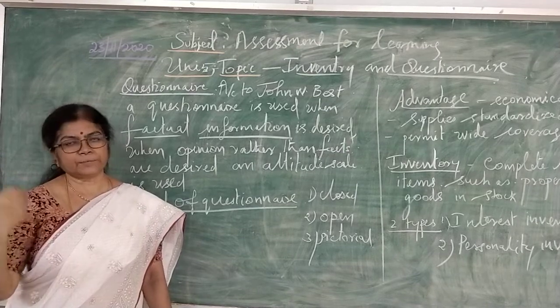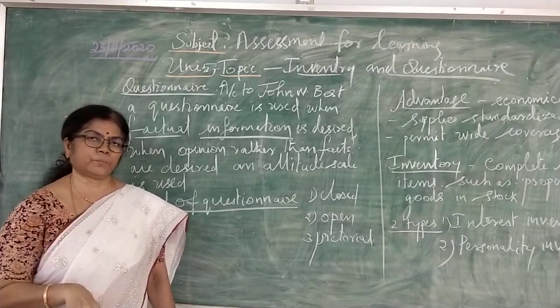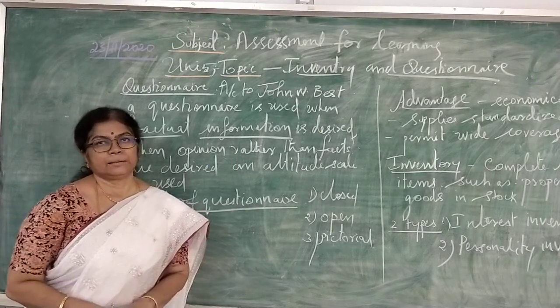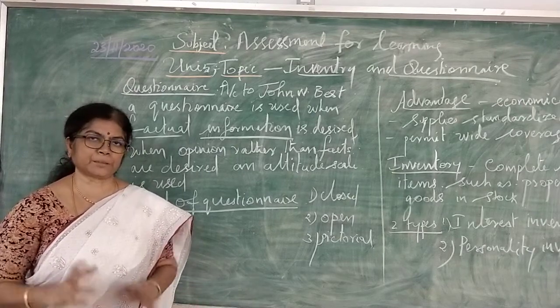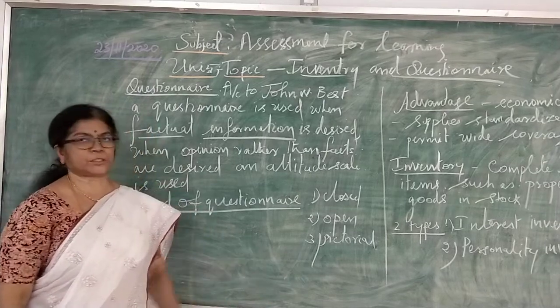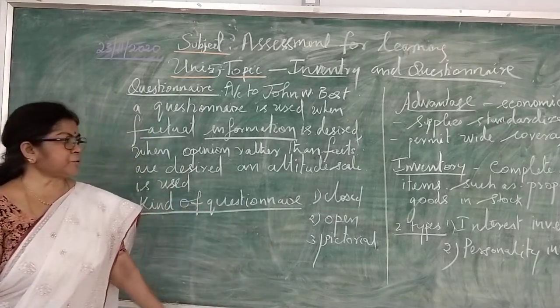According to that one, even uneducated can give the vote rightly, on seeing a diagram, some picture, some symbols meant for that particular political party. So that is pictorial form. Okay, so there are 3 types only.